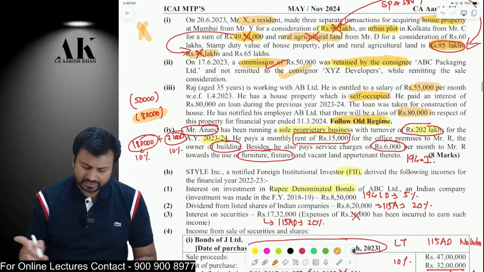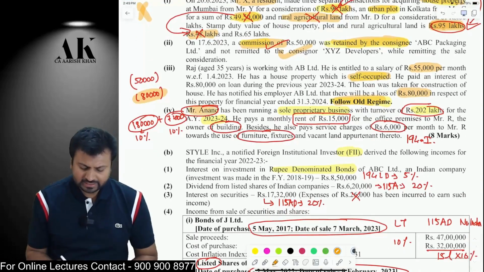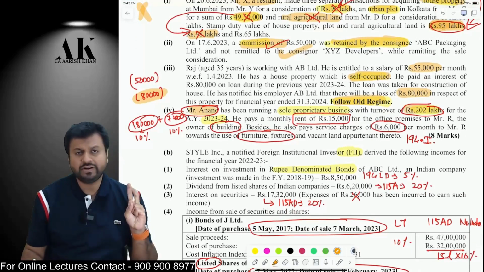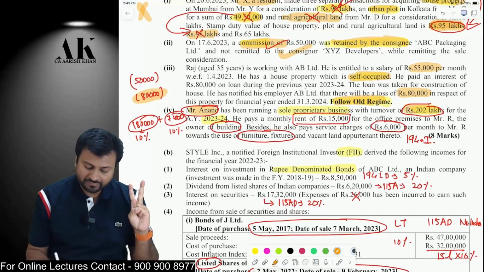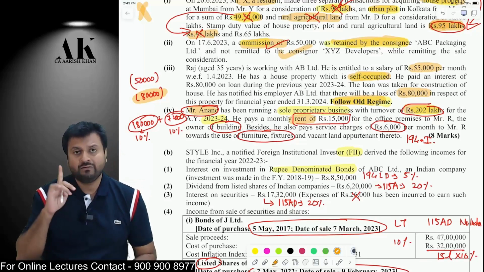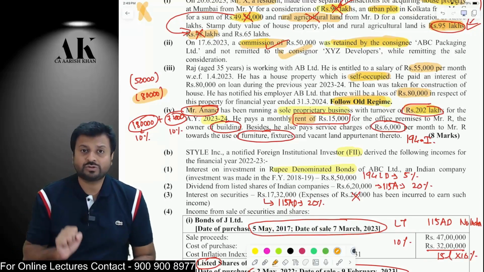One last thing over here in the question of TDS is Mr. Anand is an individual and the last year turnover of the individual is more than 1 crore rupees. Last year turnover is 202 lakhs. Therefore, 194I will be applicable on rental income. Okay. 194I is applicable to individual HUF when the last year business turnover is more than 1 crore or last year profession turnover is more than 50 lakh rupees.